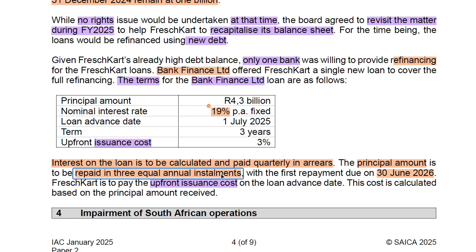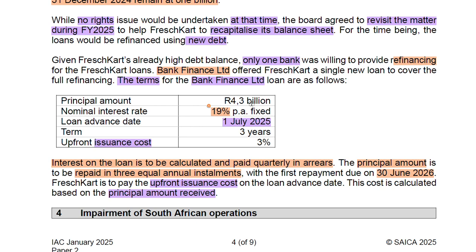The first payment for the principal will be 20 June 2026. Then we are to pay the upfront issuance cost on the loan advance date. We're told this is calculated on the principal amount received, and we know it's going to be 4.3 billion because we need the total amount.